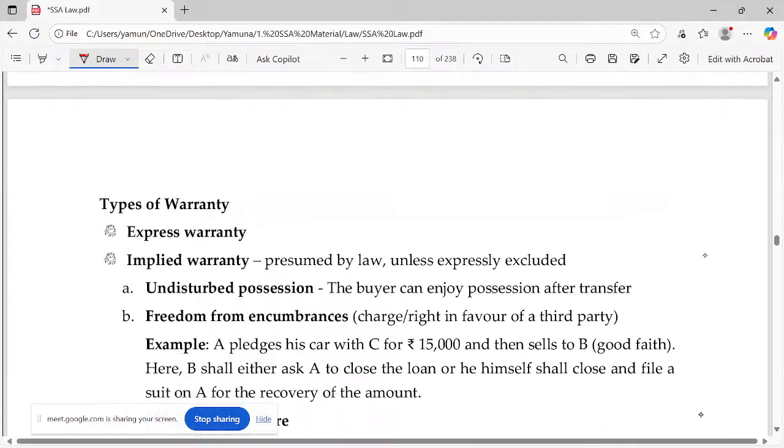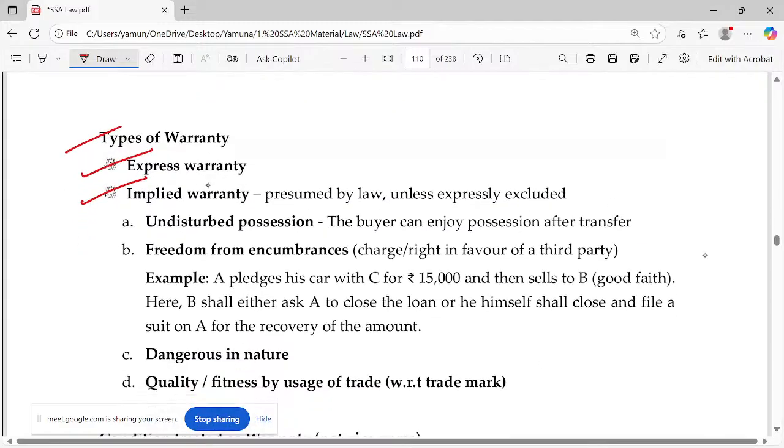Often repeated, you know. And types of warranty the same way. We have express warranty, we have implied warranty. When we say implied warranty, it's actually presumed by law. The law has said so, based on that. Probably undisturbed possession.